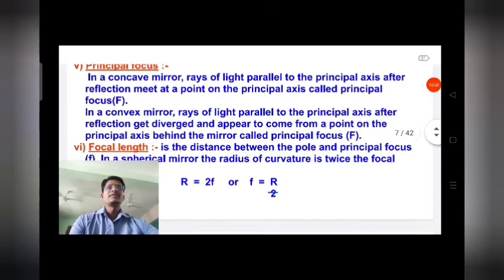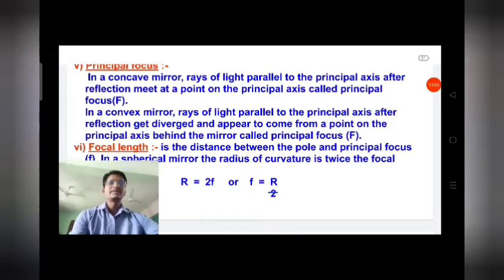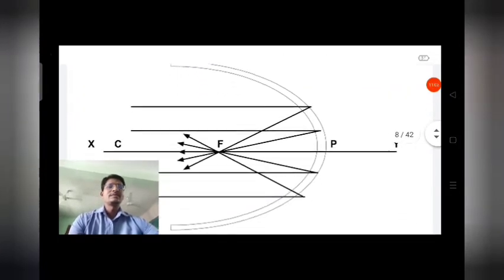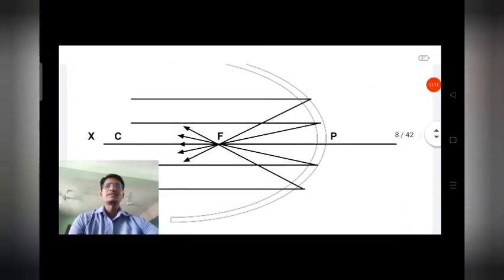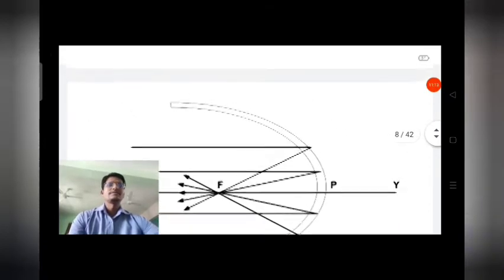Now principal focus. In a concave mirror, the rays of light parallel to the principal axis, after reflection, meet at a point on the principal axis. So it is called the principal focus. You can see here the principal focus at the center where all the rays gather. That is called the principal focus.